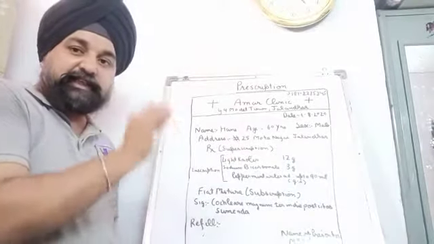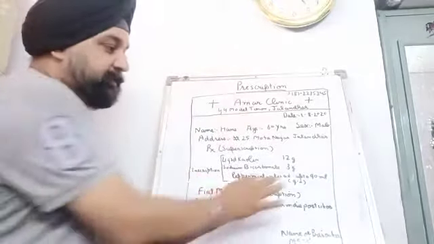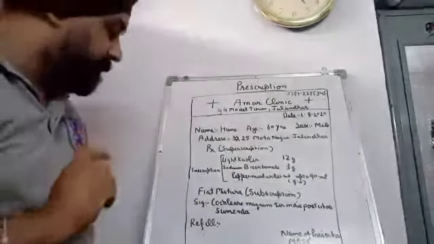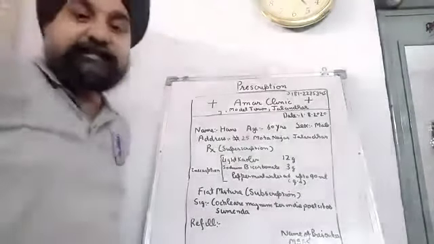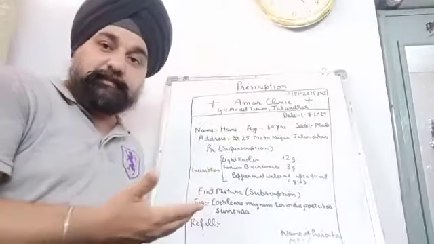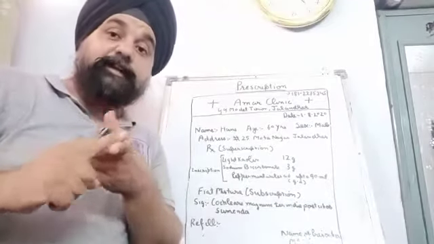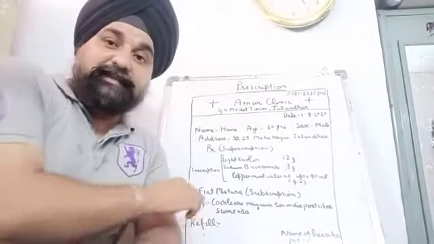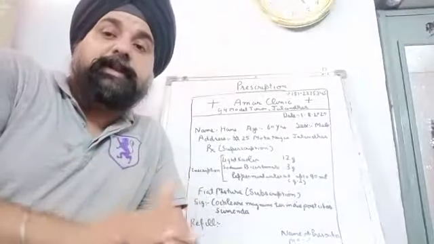So it's a direction given to the pharmacist that you have to make this mixture. Either make it up to 90 ml or you can make any other quantity. Then comes the next part, which is called signa. Signa is basically a direction, not for the pharmacist, remember, but for the patient on how to take this particular prescription. These directions need to be explained by the pharmacist to the patient on how to take a particular medicine.